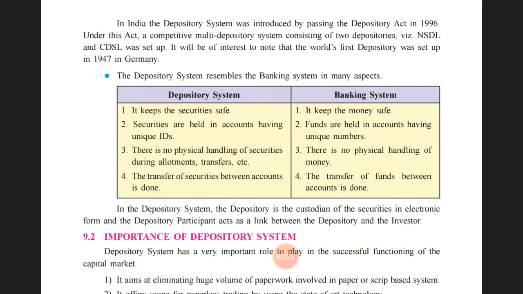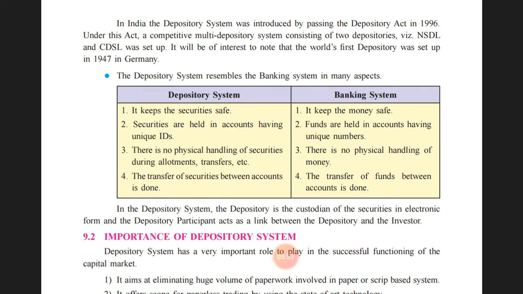It not only holds the accounts of the shareholders, but it performs many other related activities which could be beneficial for the investor. The full form of NSDL is National Securities Depository Limited, and CDSL is Central Depository Services Limited. So NSDL and CDSL are the two institutions which have been set up after passing the Depositories Act 1996.